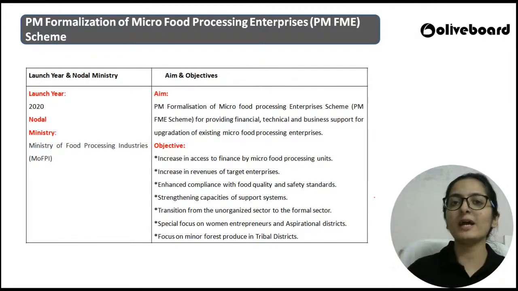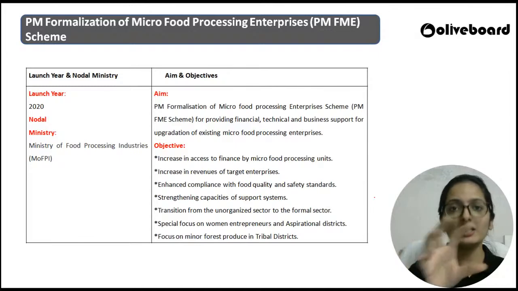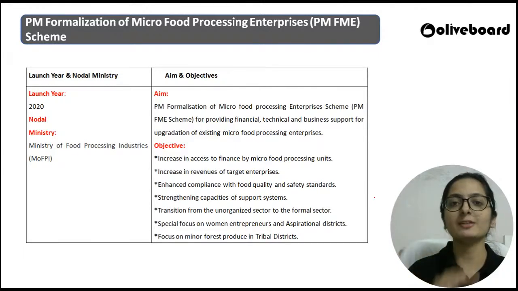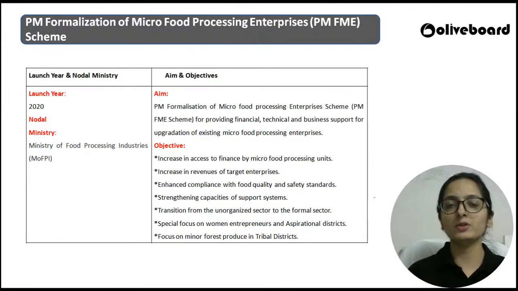So things change in that manner, but the agenda behind every scheme is related to food processing enterprises. This much is the basic concept related with all the schemes.